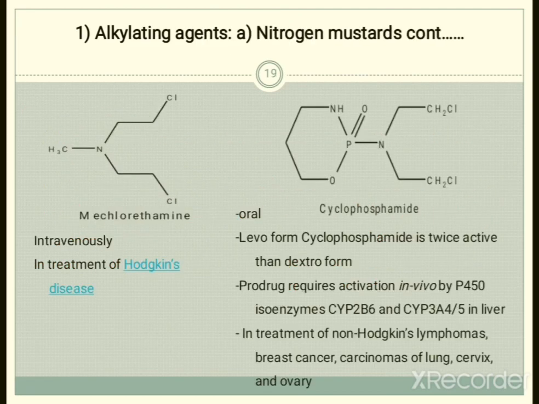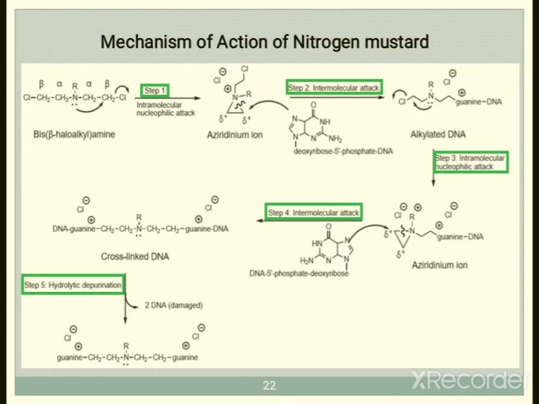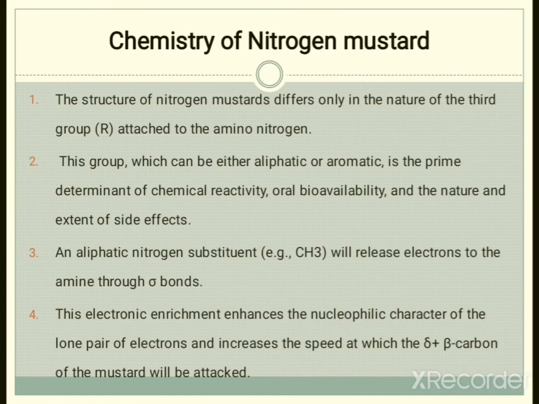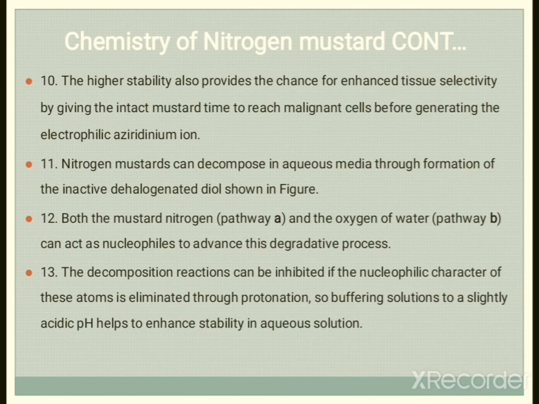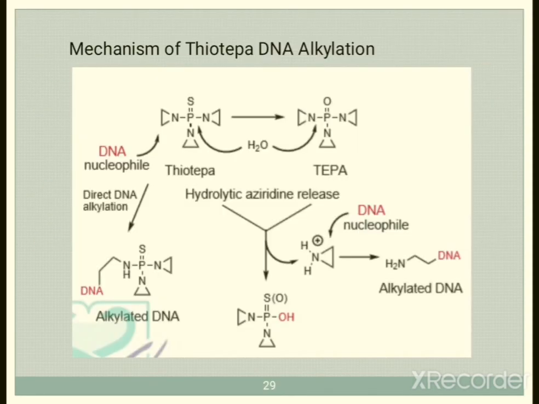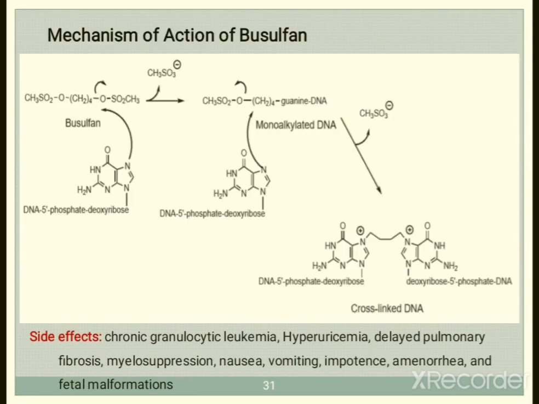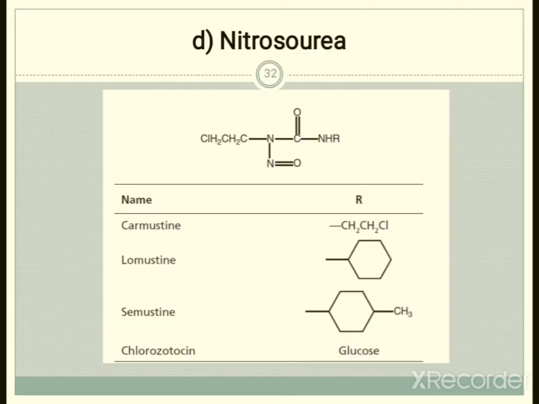In alkylating agents, initially the first major category is nitrogen mustard. Then further we have seen the second class of this alkylating agent, that is aziridine derivatives. Then further alkyl sulfonates. So these are all the alkylating agents which act as anti-cancer agents. So till this we have seen in the last session. So today we have to look into the next subclasses of these alkylating agents.